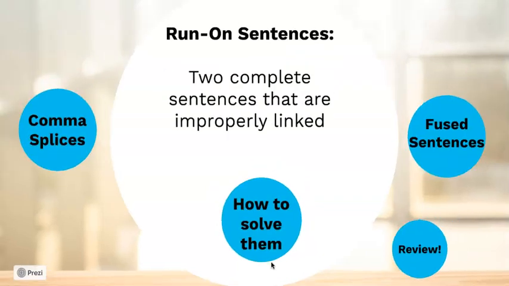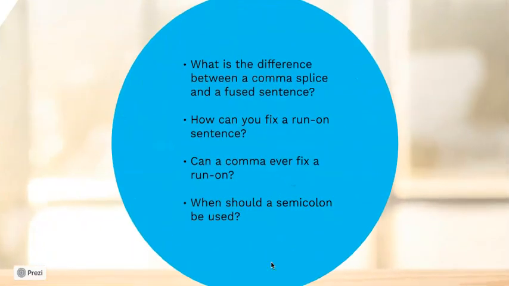Okay, so quick review. What is the difference between a comma splice and a fused sentence? A comma splice is a run-on that separates two complete sentences using a comma. A fused sentence is a run-on sentence that doesn't have any punctuation. How can you fix a run-on sentence? You can use a period, that'll always work, a semicolon when the two complete sentences are very closely related, or you can use a conjunction, which is a connecting word, to connect the two complete sentences if there's a conjunction that makes sense in context.